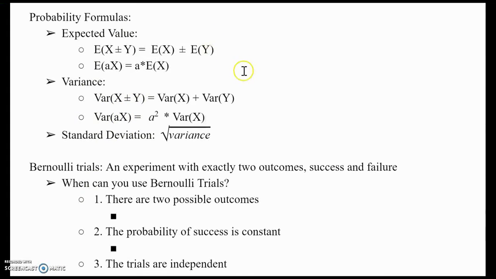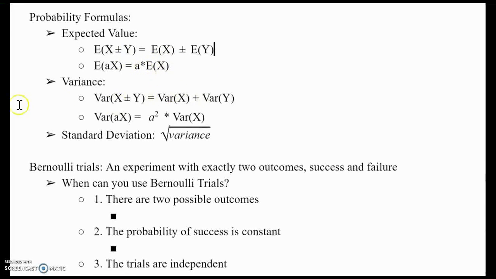You probably got these ones correct, the expected value. So if I had the expected value of getting heads plus the expected value of getting tails, I would just add them together, and if I had to subtract them, I'd subtract. Same goes for multiplication. If I had to get the expected value of getting 100 heads, I would just get the expected value of getting 1 heads and then multiply it by 100.